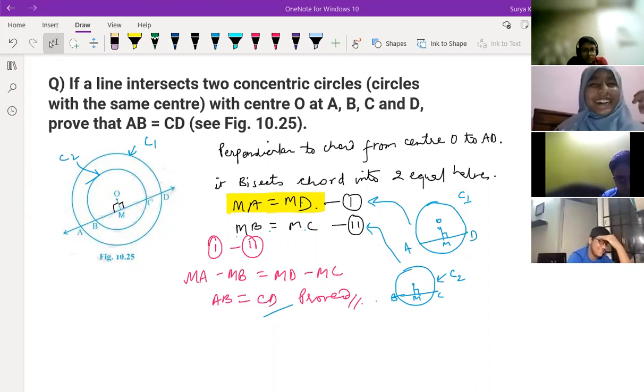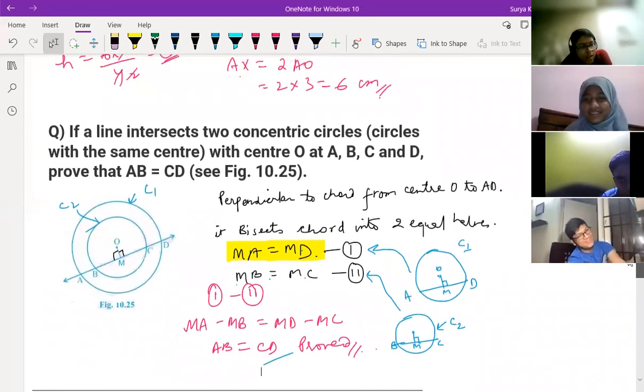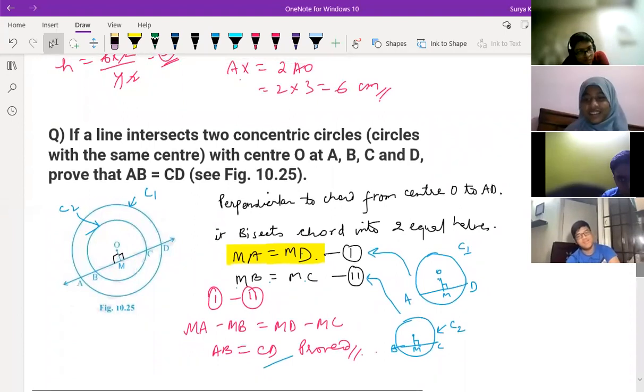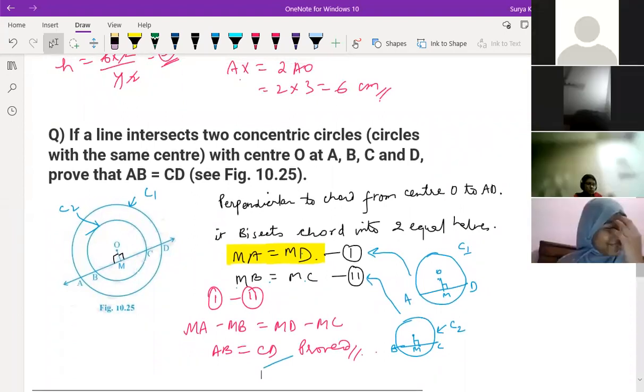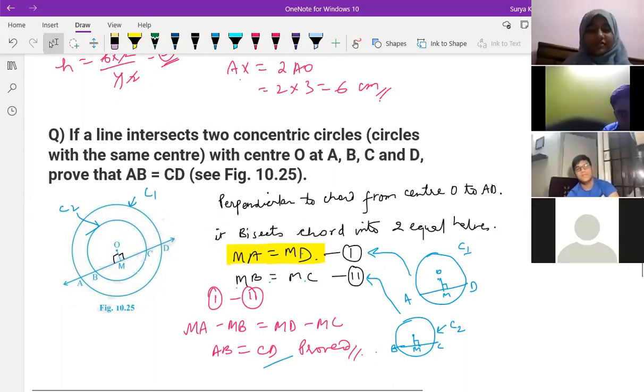You took off your glasses and sat down. Yes, sir, I was having a little bit of a headache. Sir, can I go to the washroom? Yeah, you can go without asking. Why ask? Nihar, what do you want, man?